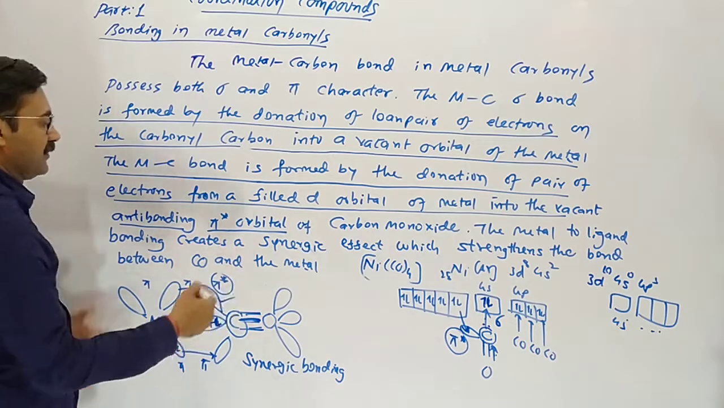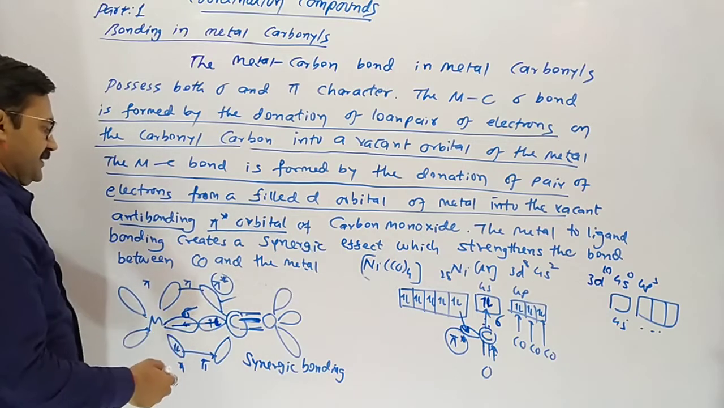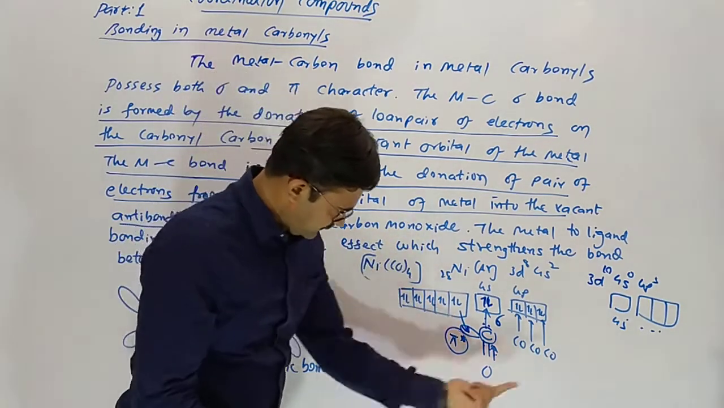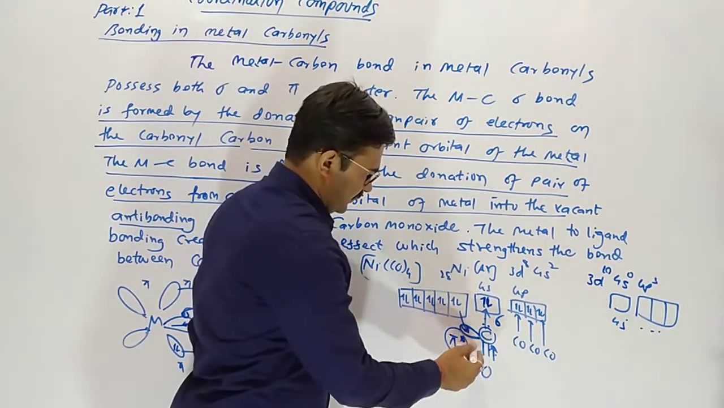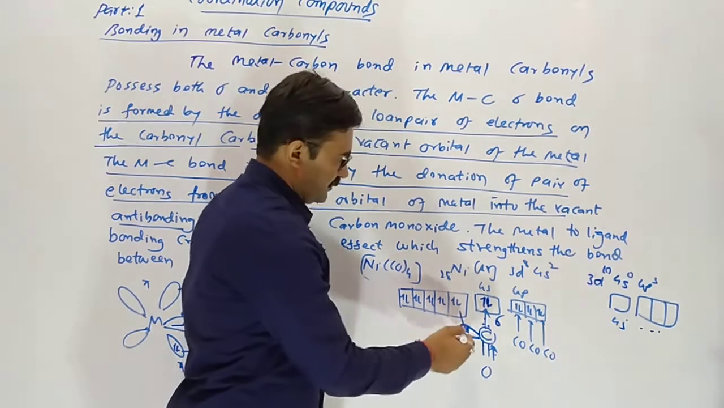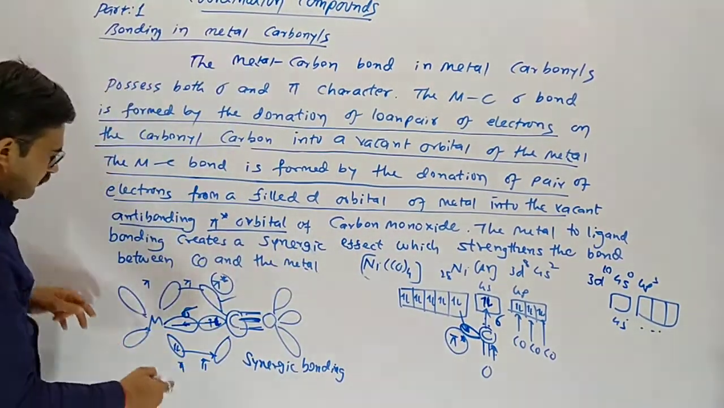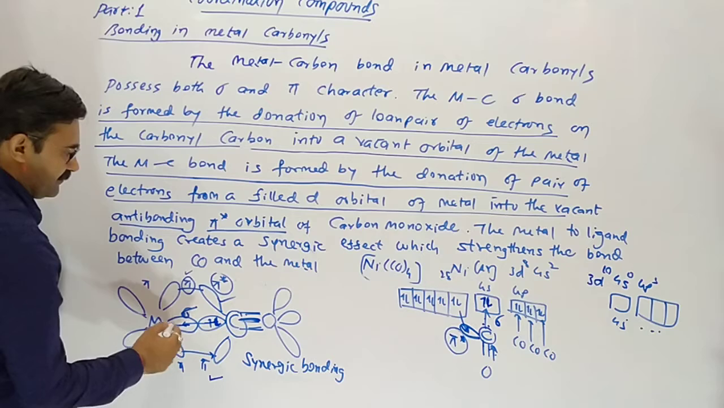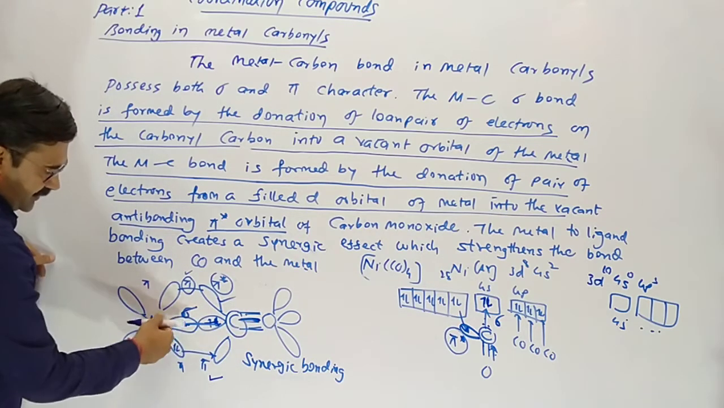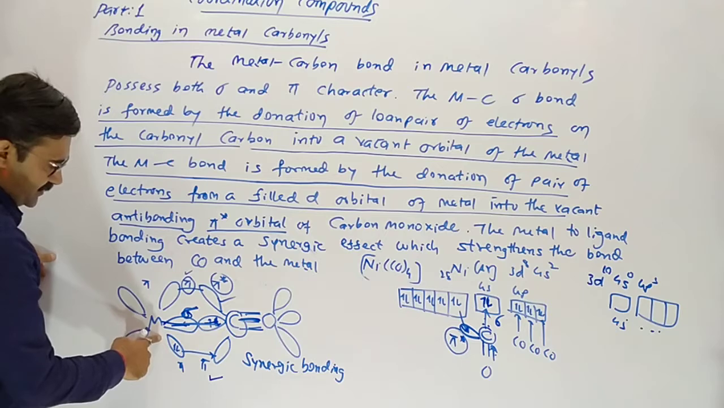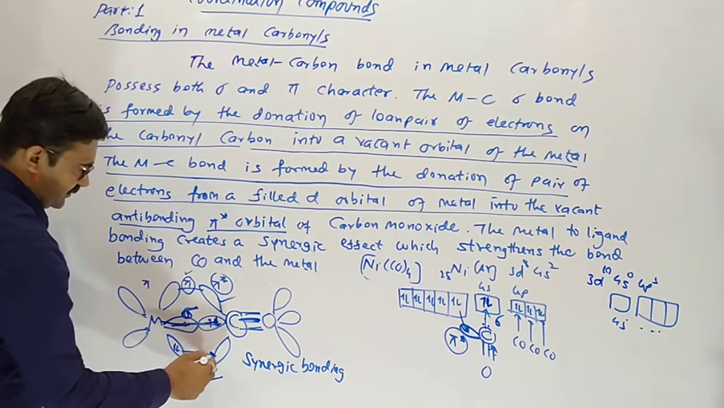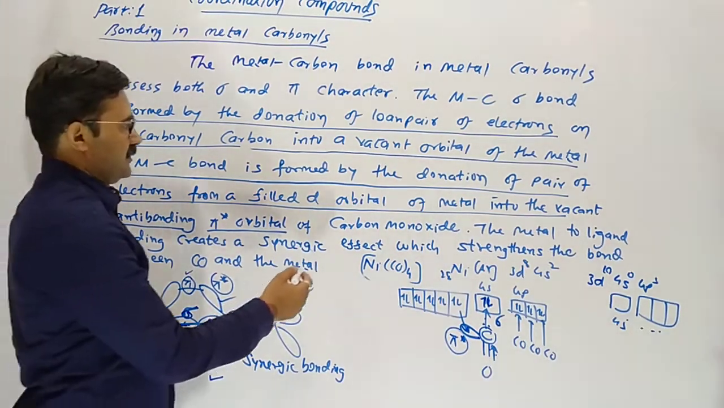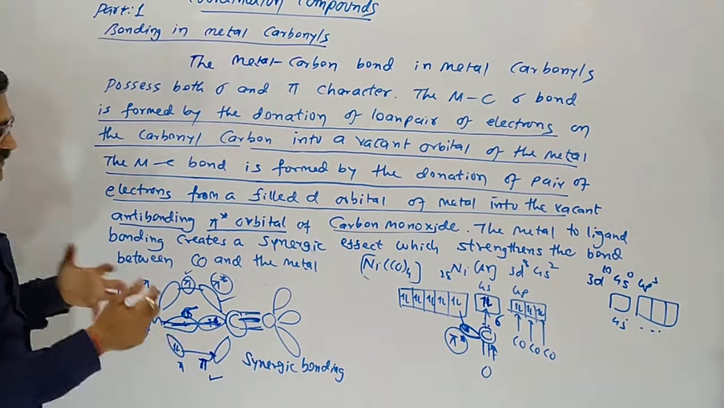There is one anti-bonding pi and pi star present. So 2 electrons of the metal and the empty orbital of carbon form a pi bond. So there is a double bond, one sigma and one pi, not 2 pi. The carbon donates so it is sigma, and this electron pair donates to this one, so it forms a pi. So a double bond occurs, and that effect is called a synergic effect.